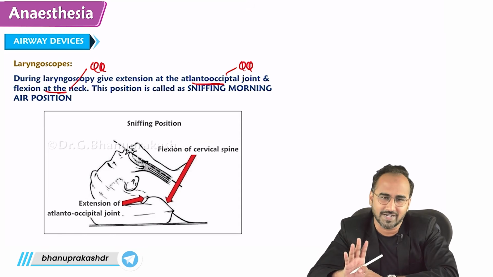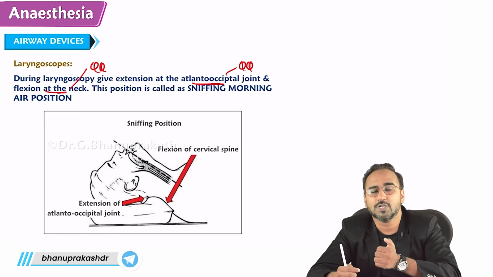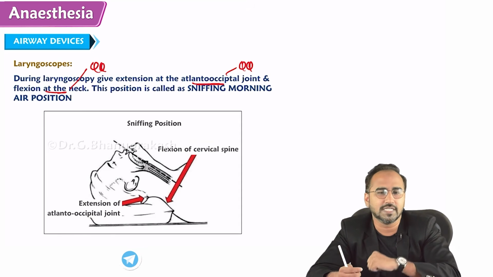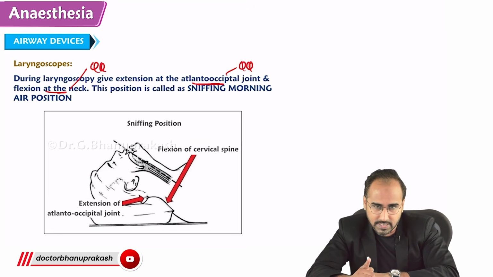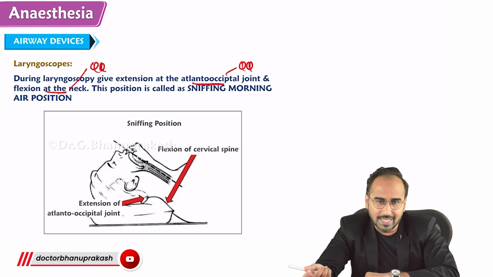Vocal cords can't be lifted guys, it was a mistake. So look over here, lift the epiglottis and you will see the vocal cords. Once you see the vocal cords, fix your vision on the vocal cords. Don't move your vision. And take the endotracheal tube.